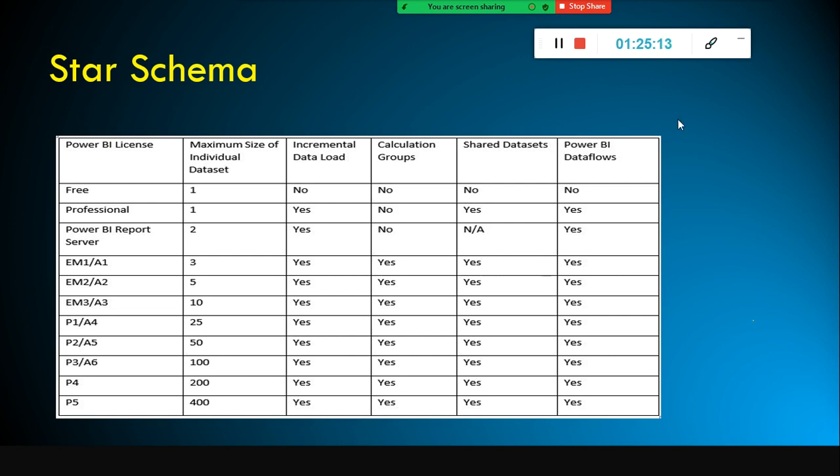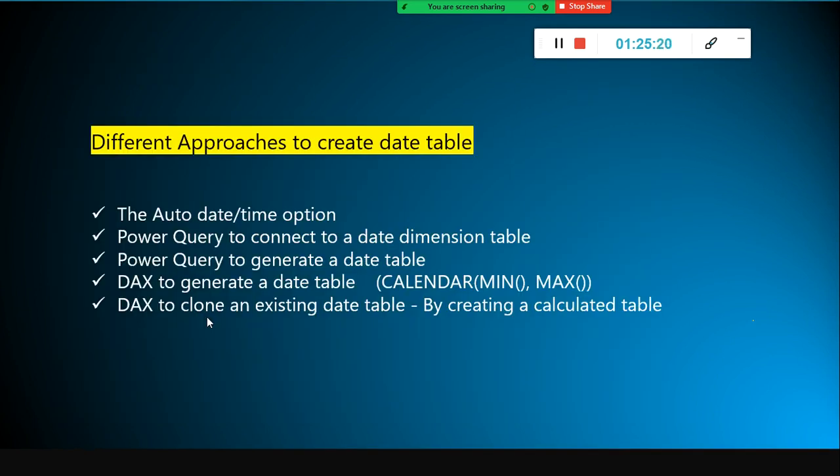This is the data limitation with respect to the licensing. We'll discuss it in the next session or at a later point. This is not so important now.